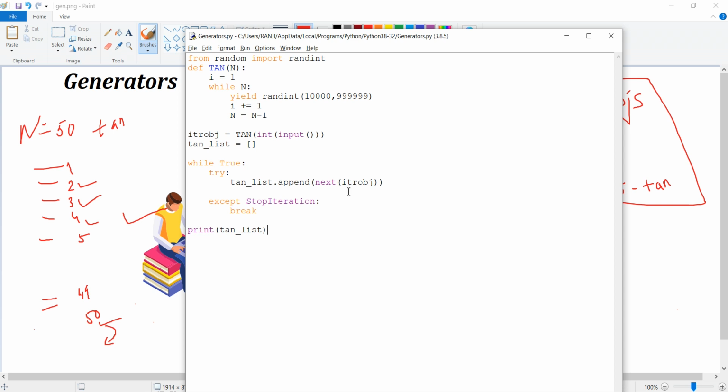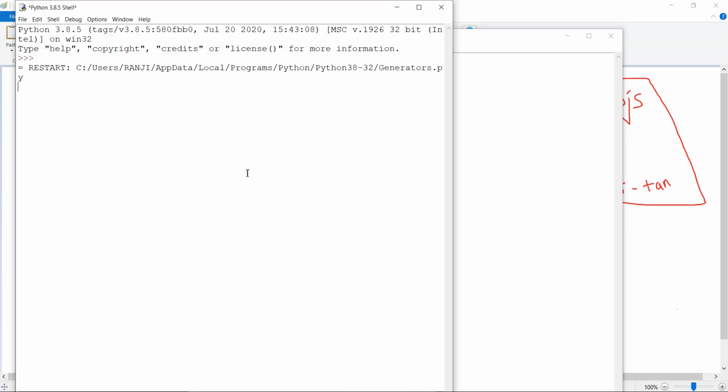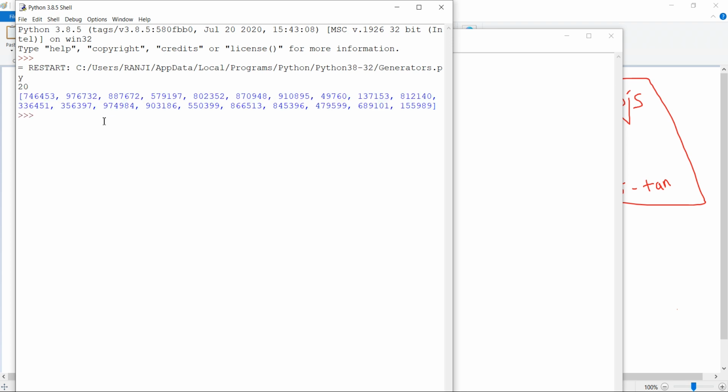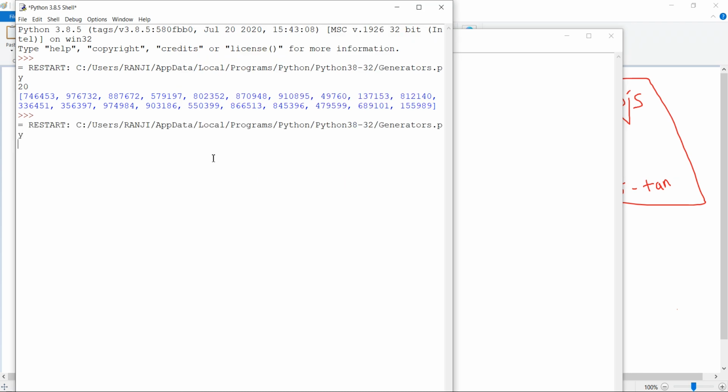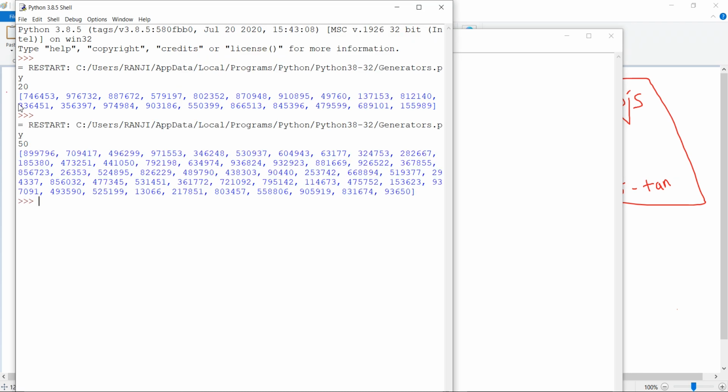If I just run this and say I want to generate 20 tan numbers, it will generate all 20 random numbers in a random fashion. If I run again and type I want 50 numbers, everything is different.